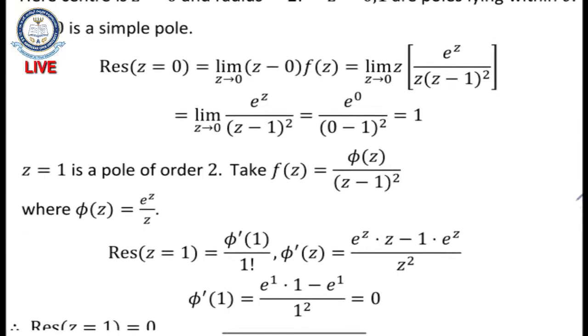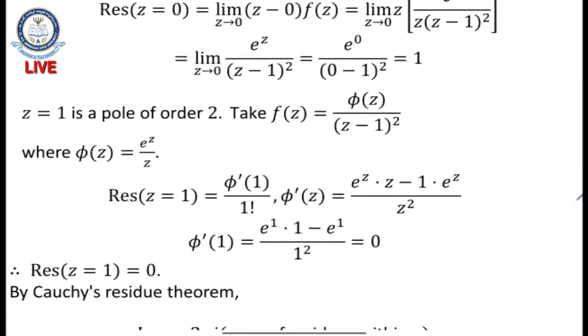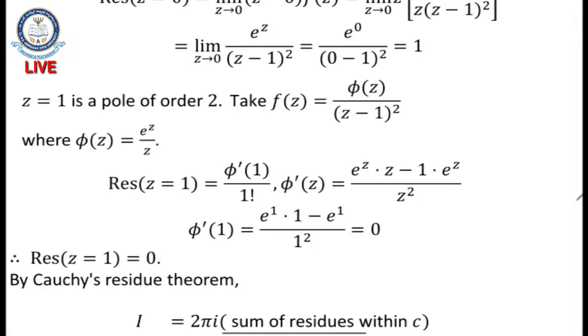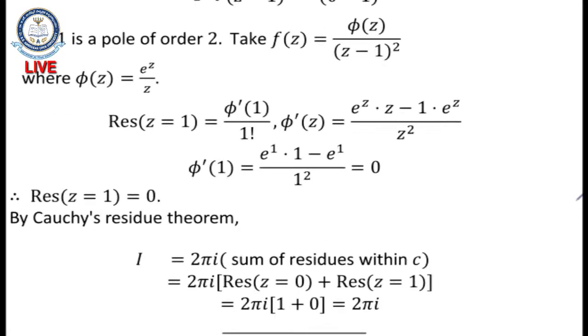Now for a pole of order m, we have the formula, already we know that. So using the pole of order 2 formula, the residue at z equal to 1 is phi dash 1 by 1 factorial, that is phi dash m by (m minus 1) factorial. Using that formula, the residue at the pole of order 2, z equal to 1, is 0.